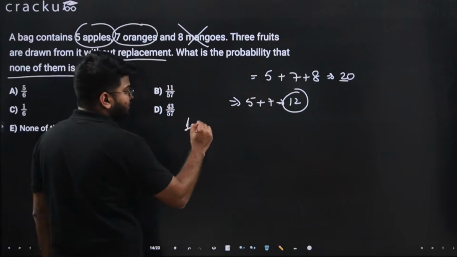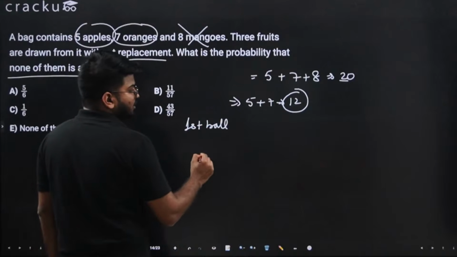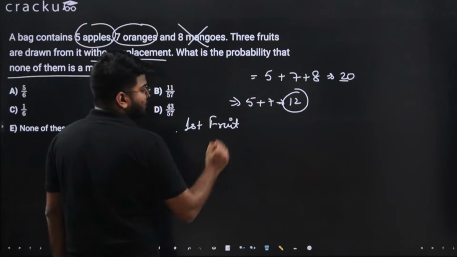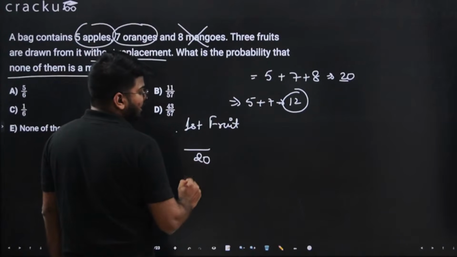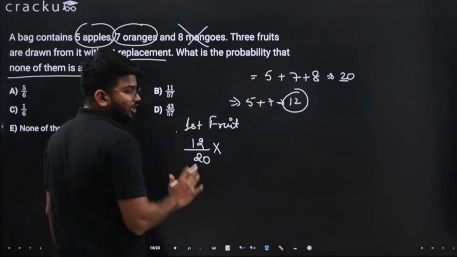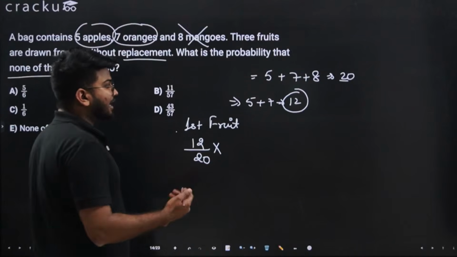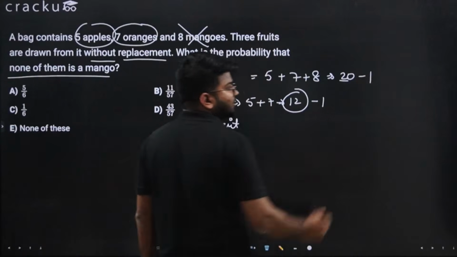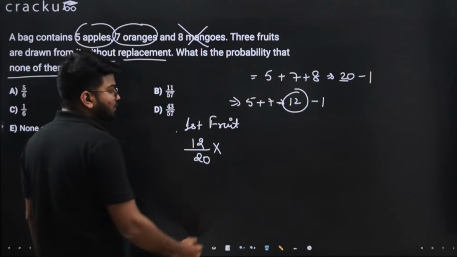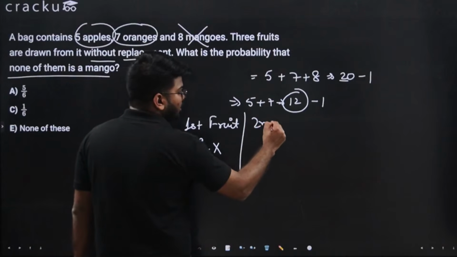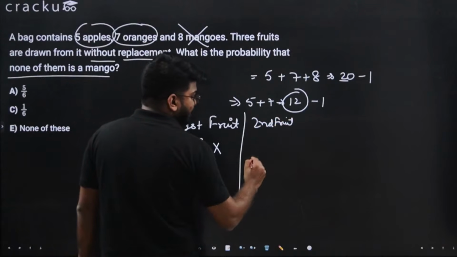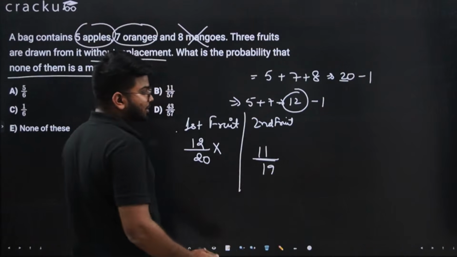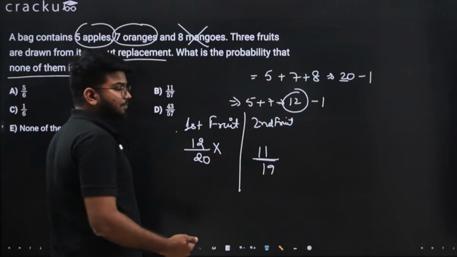This is for the first fruit. Out of 20 fruits, there have to be 12 fruits if you don't want a mango. Now if you have taken out one fruit, for the second fruit there are 19 options, and from 19 you want 11, because you have already taken out one of them.